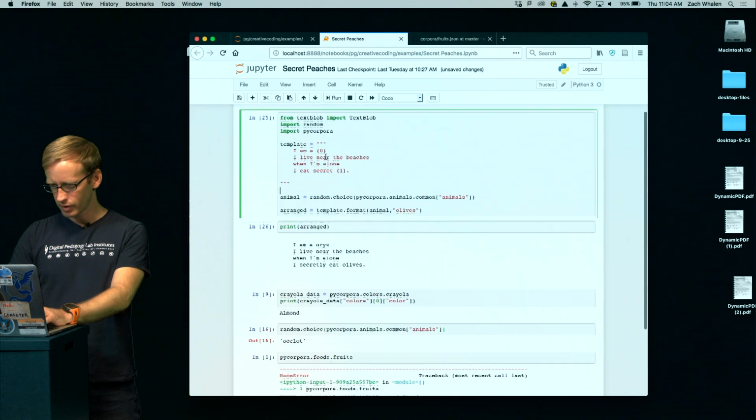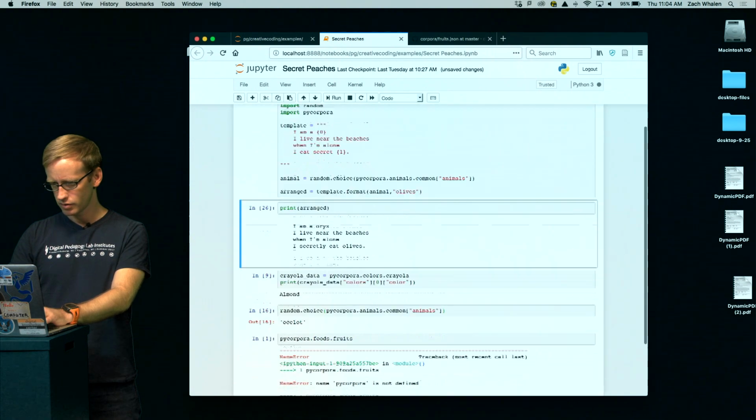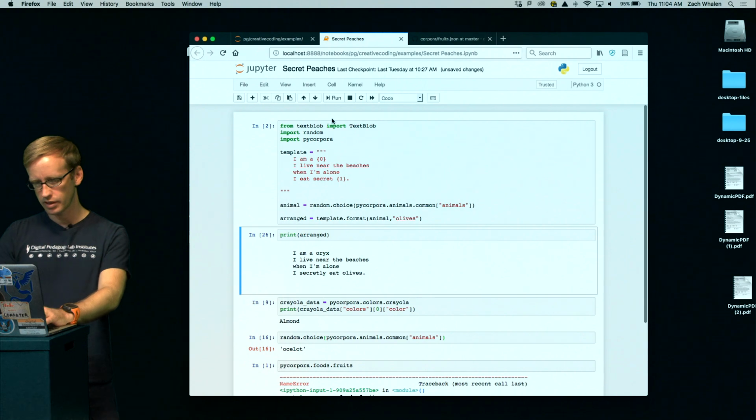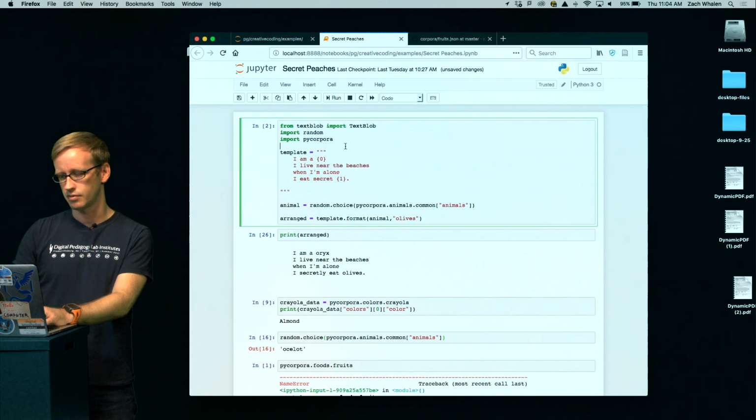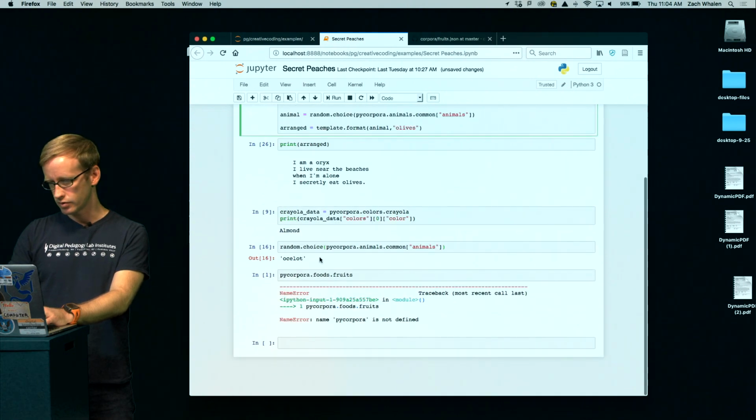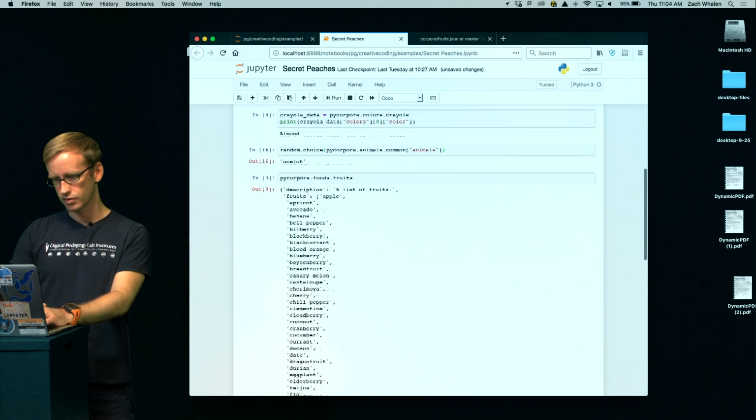Oops, now I have to run my PyCorpora constructor first. So let me grab PyCorpora there with that cell. That didn't work that first time because, since I rebooted the server, I didn't have PyCorpora imported yet, so I just had to rerun this cell to import it. So let's try that again, and hopefully it works. There it goes.